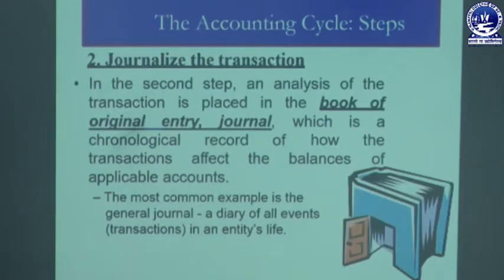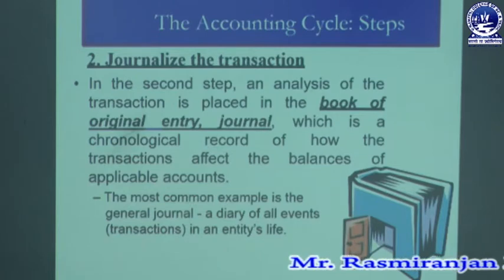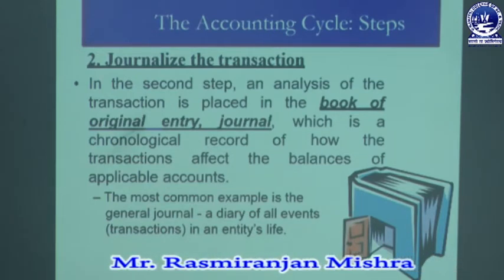Then the second one is journalize the transaction. In the second step, an analysis of the transaction is placed in the books of original entry, which is called a journal, which is a chronological record of how the transaction affects the balances of applicable accounts. The most common example is the general journal, a diary of all events in an entity's life.